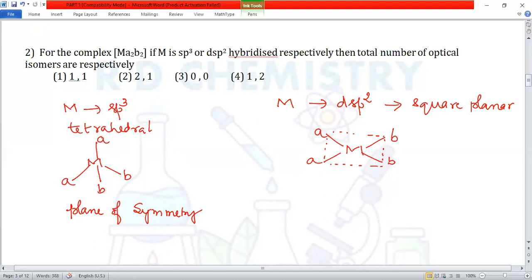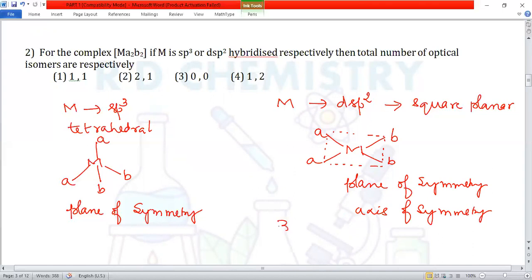Remember, almost all square planar complexes except a few are always optically inactive because they possess a plane of symmetry, or an axis of symmetry. Therefore, here also there are no optical isomers. For this question, the answer is option number 3.